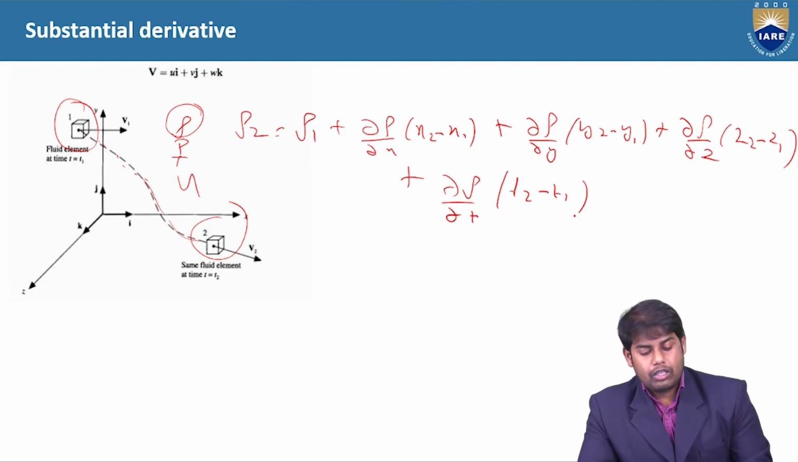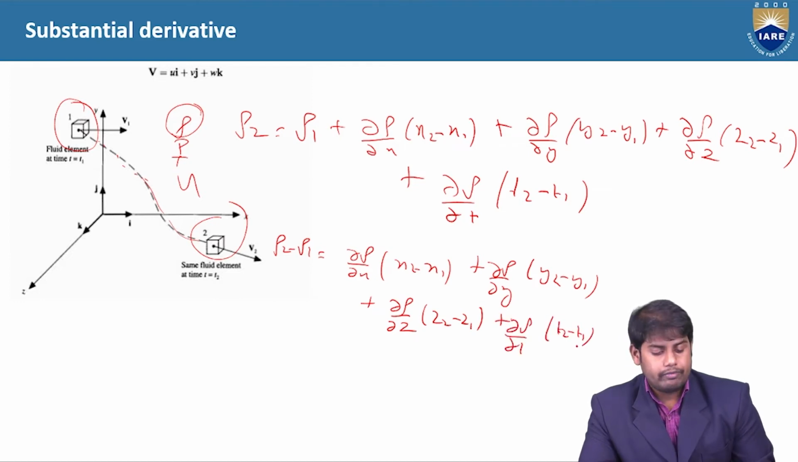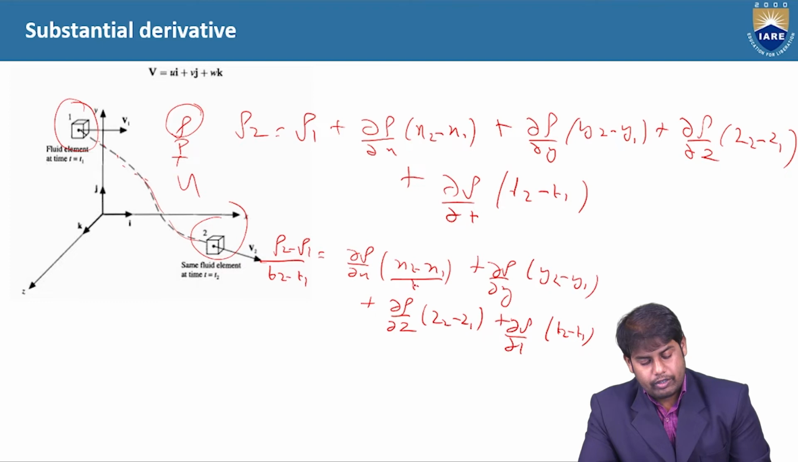When we rearrange these terms, rho 2 minus rho 1 will be equal to dou rho by dou x into x2 minus x1, plus dou rho by dou y into y2 minus y1, plus dou rho by dou z into z2 minus z1, plus dou rho by dou t into t2 minus t1. So this is what we had. Now we will multiply and divide by t2 minus t1 for every term. So here you have t2 minus t1, here also t2 minus t1, and t2 minus t1.